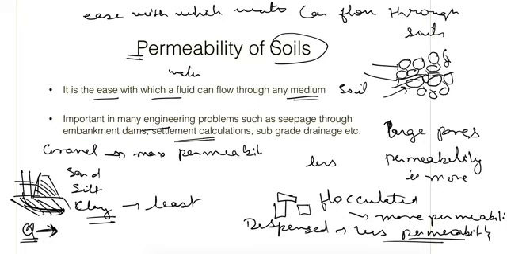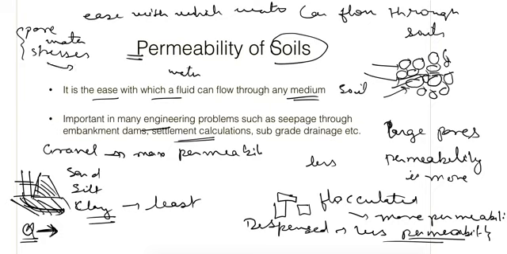And in settlement calculation, if we know the permeability, and because we know that pore water pressure develops some stresses, but these pore water stresses dissipate with time.